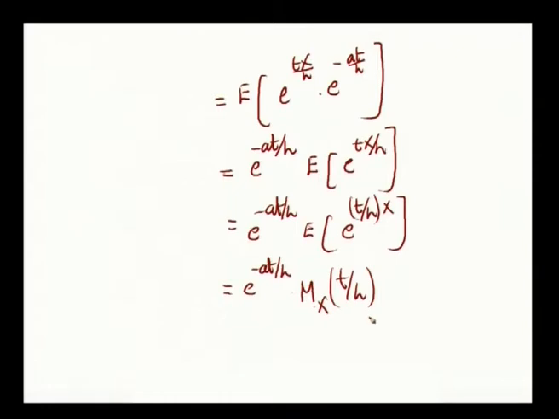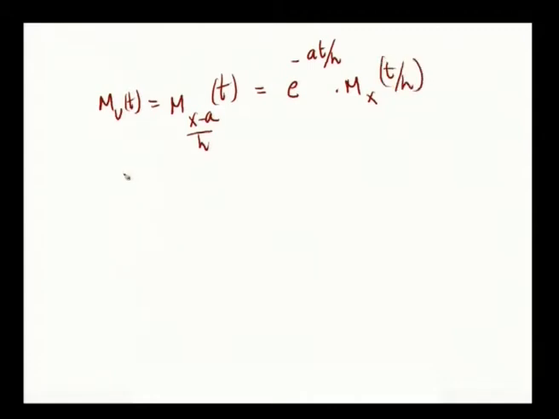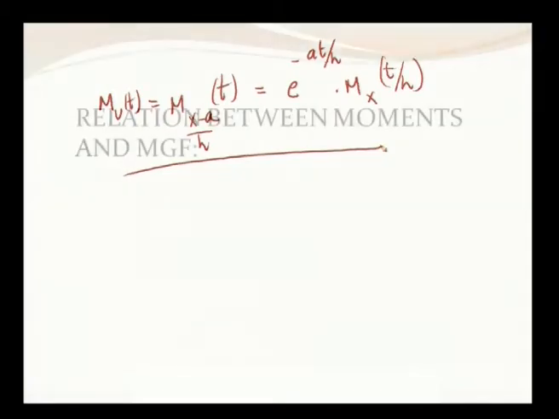So, M of (x minus a) by h of t, this is Mu of t, equals e power minus at by h into Mx of t by h. This is the proof where the scale is changed and origin is changed.